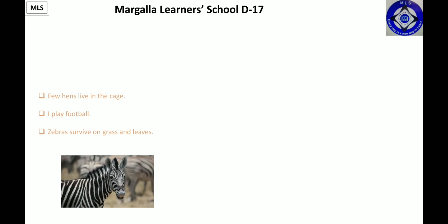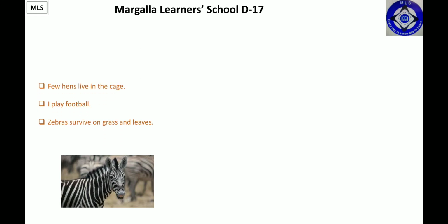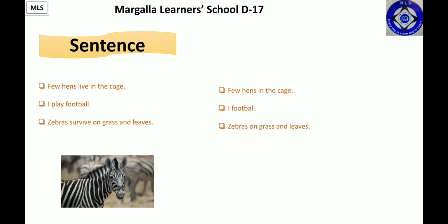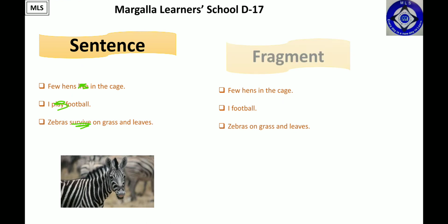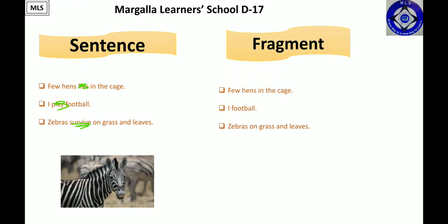As we can see in the next slide, on the left side you can see these are the complete sentences which are giving complete meaning. They contain subject and verb as well, so we call them sentences. While on the other hand, if I remove live, play and survive, I get incomplete sentences like few hens in the cage, I football, zebras on grass and leaves. So basically we call it fragment. A sentence which is missing a subject or a verb, we would call it fragment.